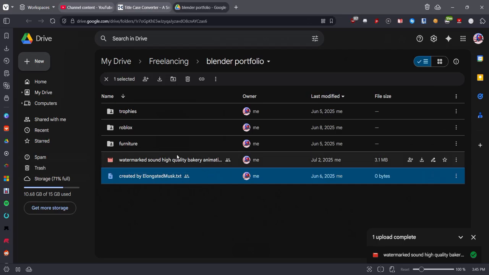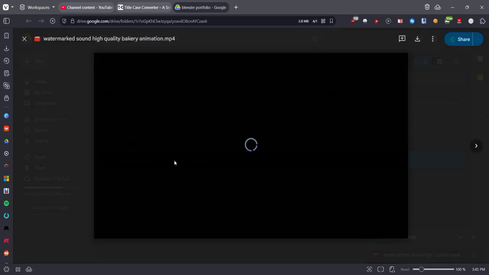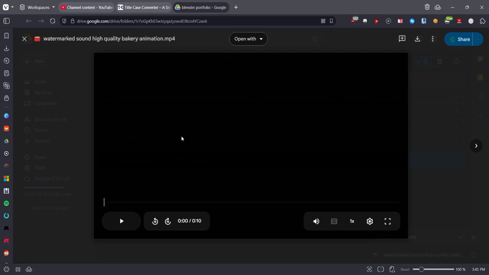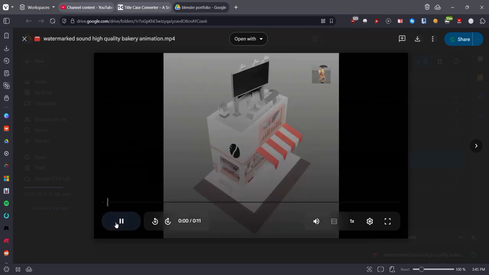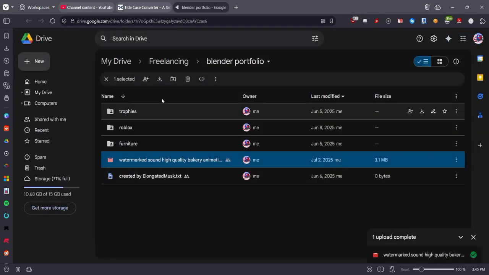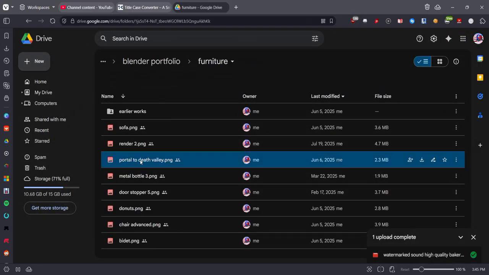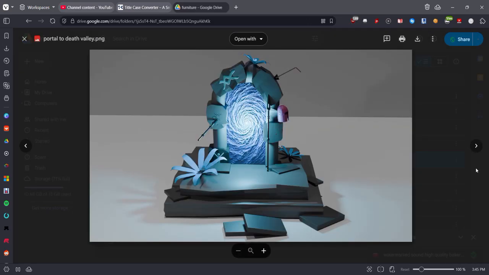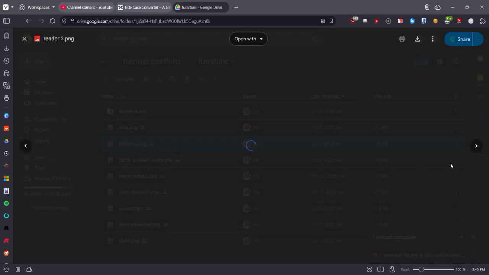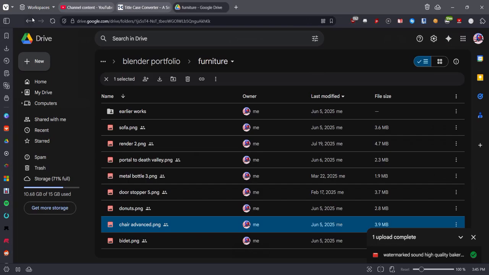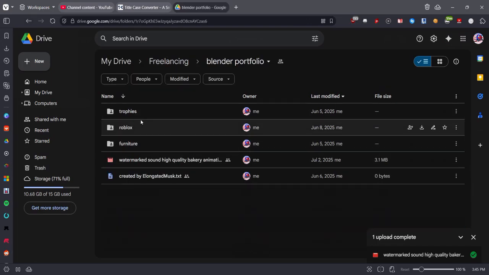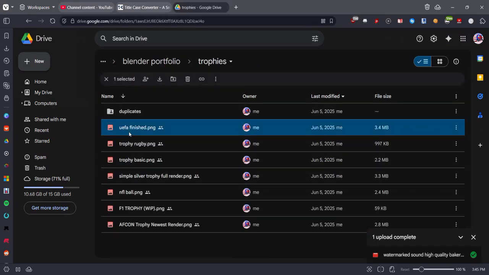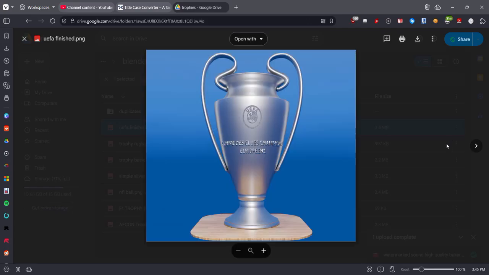Then I have some impressive work that I've been working on recently. For me, that would be this animation here. And then I have all of these other works, right? This portal that I made a while ago, this render, this chair. I have things of different niches that people may look for.